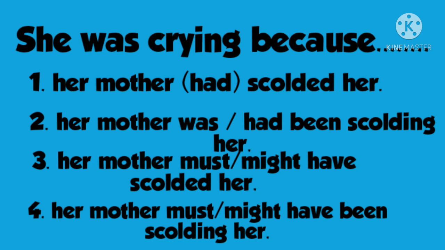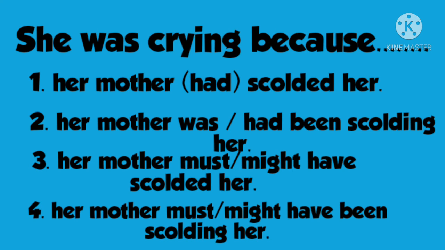Okay, she was crying because her mother was scolding her. These two things were happening at the same time. She was crying because her mother had been scolding her. Here it talks about a finished action. Her mother scolded her for quite a long time and then she started crying. Means the scolding finished and then she started crying. So here past simple, past progressive, past perfect and past perfect progressive tense talk about that I know the reality, I know why she was crying.